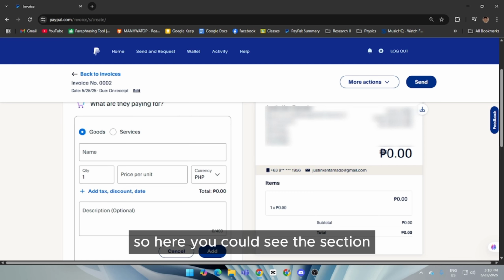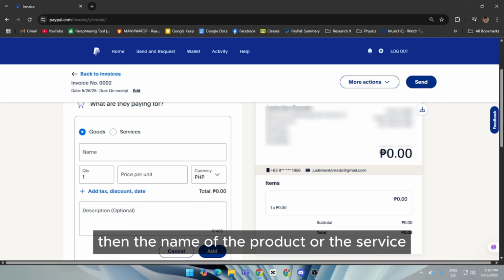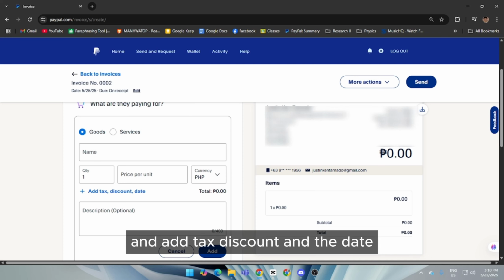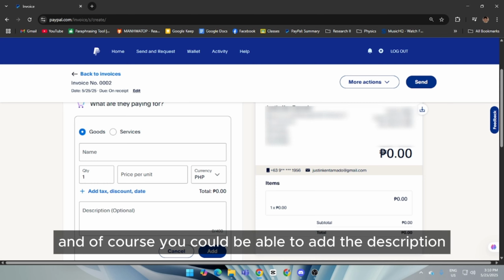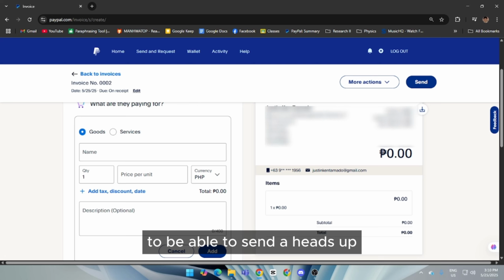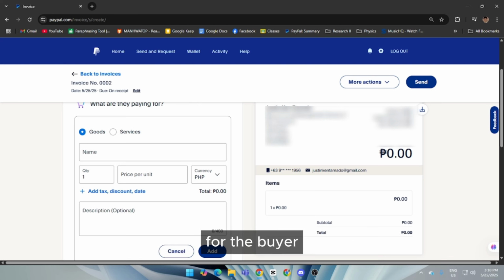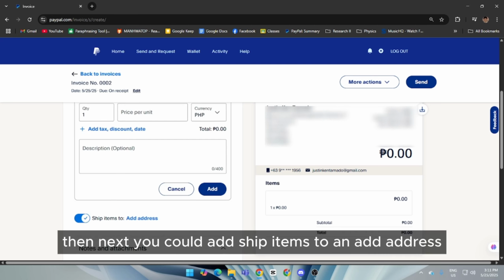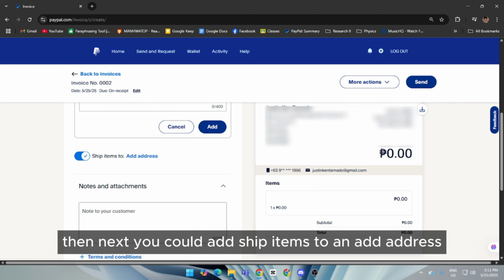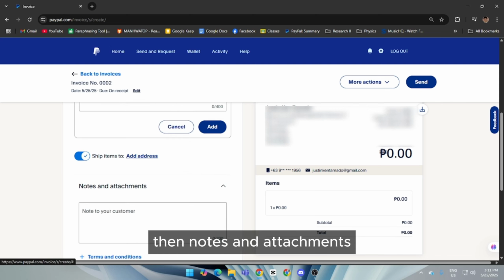So here you could see the section what are they paying for, which is you could select an option if it's a goods or a service, then the name of the product or the service, then the quantity, and then the price per unit. You could also be able to edit the currency and add tax, discount, and the date. And of course, you could be able to add the description to be able to send a heads up for the buyer.